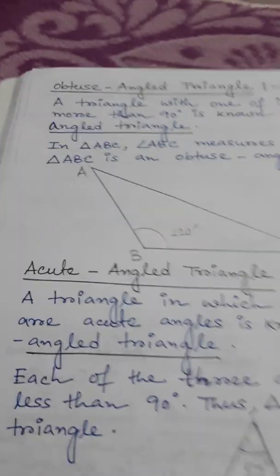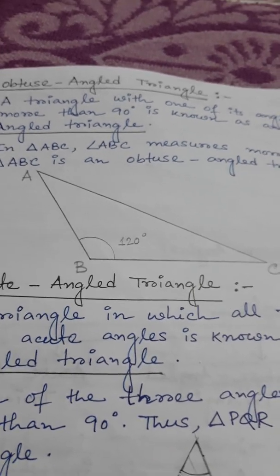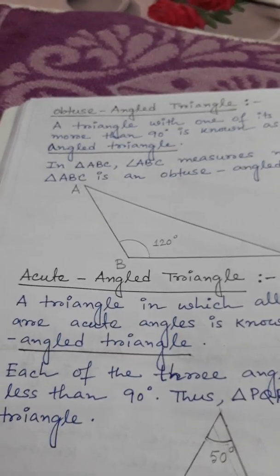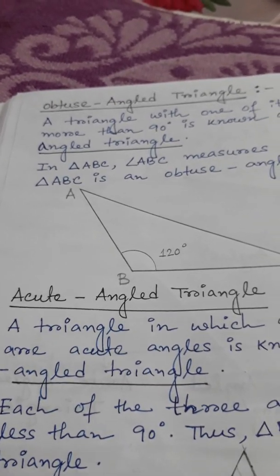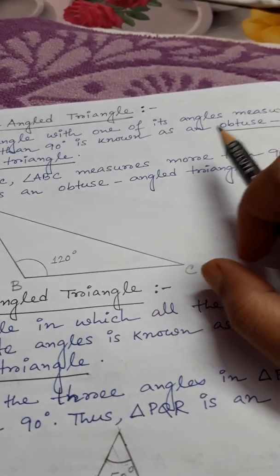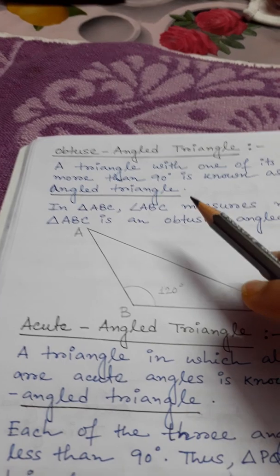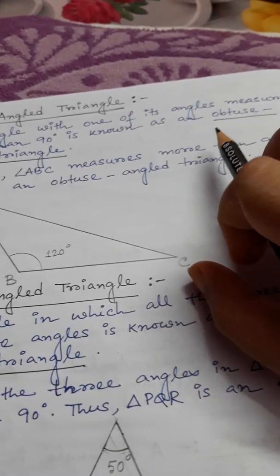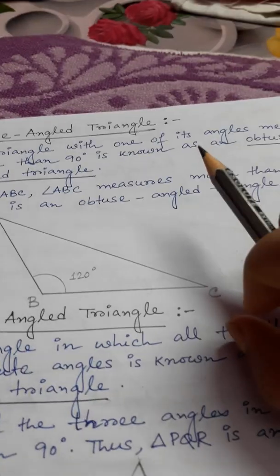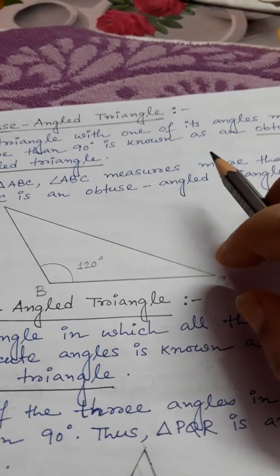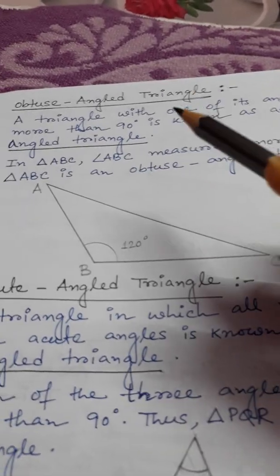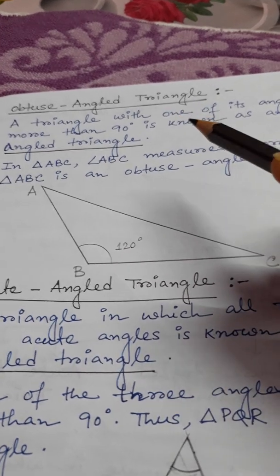So here you see obtuse angle triangle. What is the definition we want to see at first? A triangle with one of its angles measuring more than 90 degree is known as an obtuse angle triangle. Students, already you know about the types of angles: acute angle, obtuse angle, right angle. Those things already you learned. Same things here you see, obtuse angle triangle.